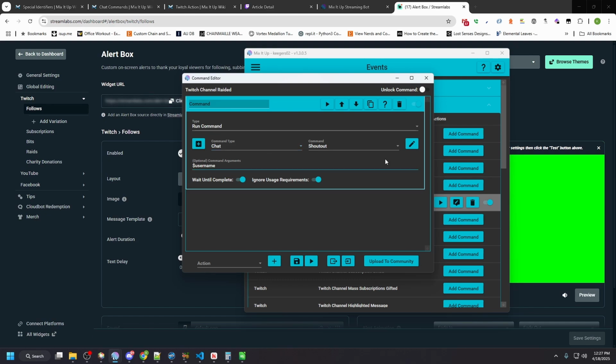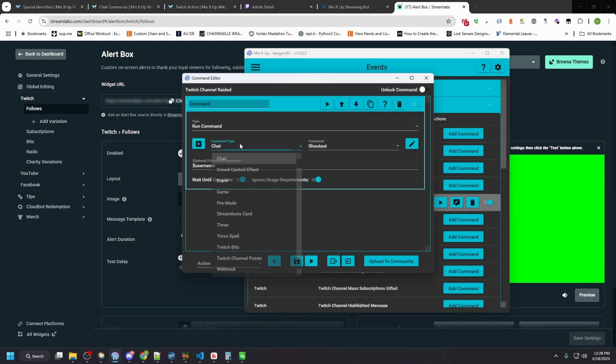I don't have to do anything. I literally have to do nothing. When a raid comes in, I get a shoutout. My mods don't have to do anything. I don't have to do anything. I just have this run the command. Super nice. So this is where now you're seeing that power of nesting things. You make that command and then you say, okay, now I'm gonna run that command somewhere else when something else happens, when I trigger this off. So this is super cool.